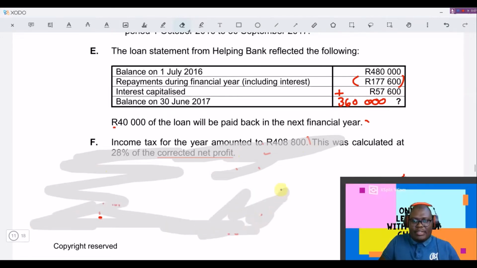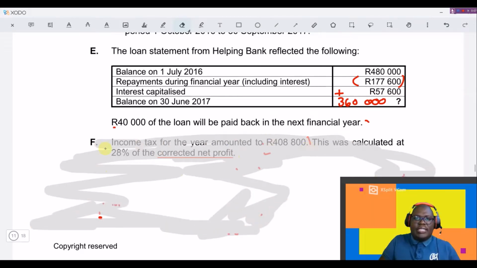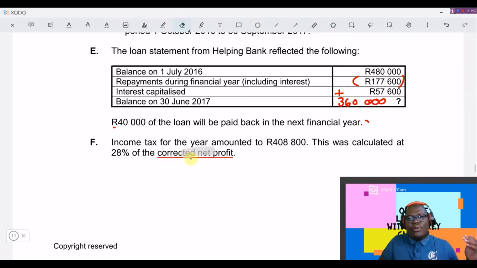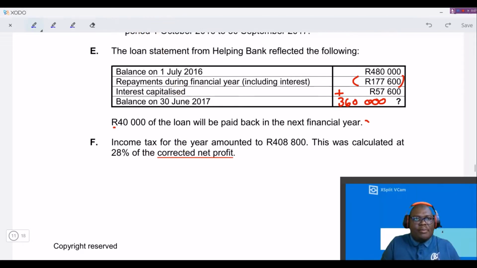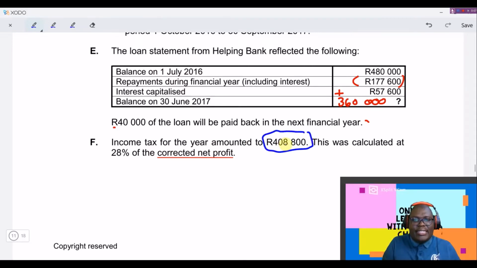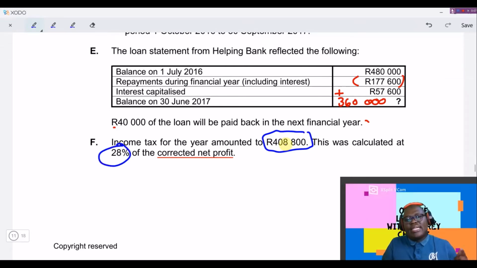There's a concept that Ashraf Patel likes to talk about when he teaches accounting. He always encourages students to read the full question, because when you read the full question, it gives you the opportunity to understand exactly what you are required to do. So on this information, they're telling us that income tax for the year amounts to 408,800. So this is our income tax, and they're telling us that income tax is 28% of the corrected net profit.